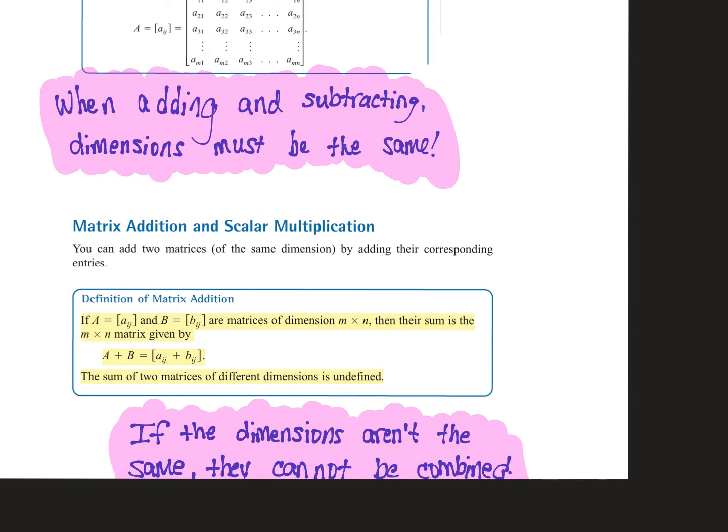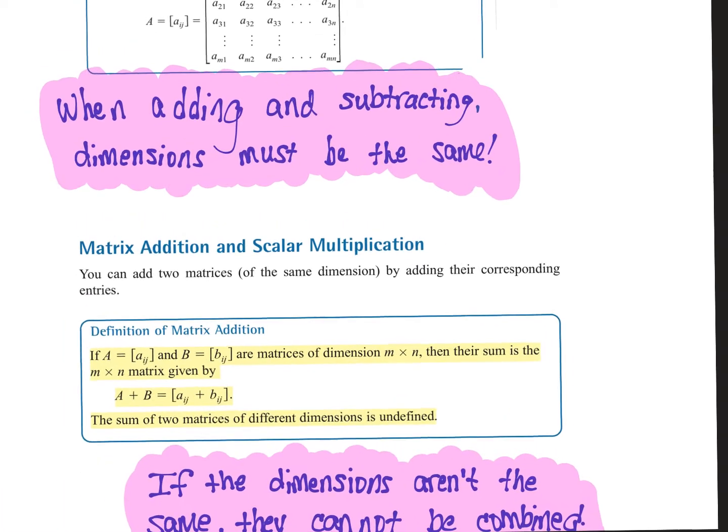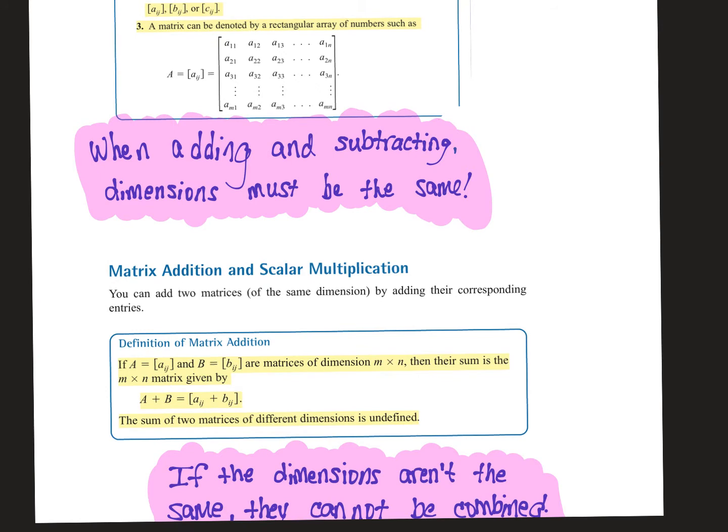You either say cannot be combined, does not exist, something like that. On WebAssign, you're going to have some that say if they cannot be combined, say so. So you have to type in whatever they say. Very, very important though. Adding and subtracting, the dimensions have to be the same.